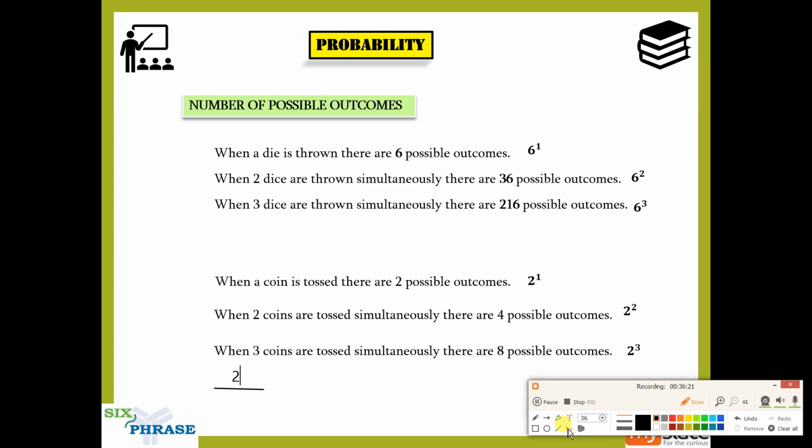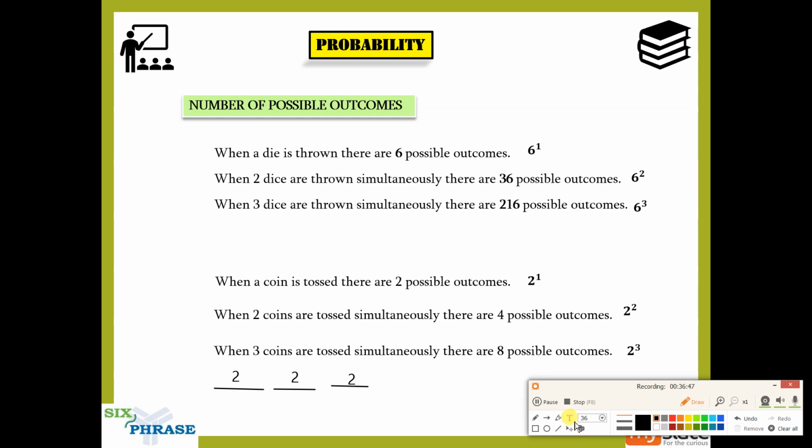In the second case, you have two coins. So when these two coins land, here you can have head or tail. Similarly, here also you can have head or tail, right? So 2 into 2 will give you 4 possible outcomes. When it is 3 coins, here you can have head or tail, here also head or tail, here also head or tail. So it will be 2 into 2 into 2, which is 8 outcomes.